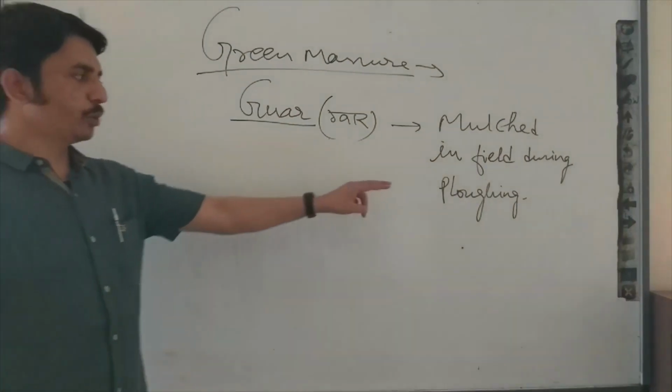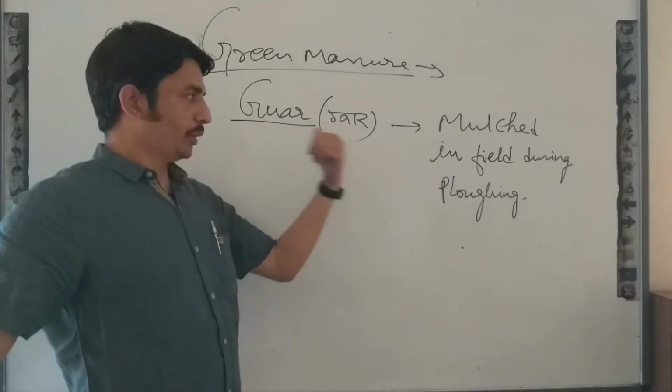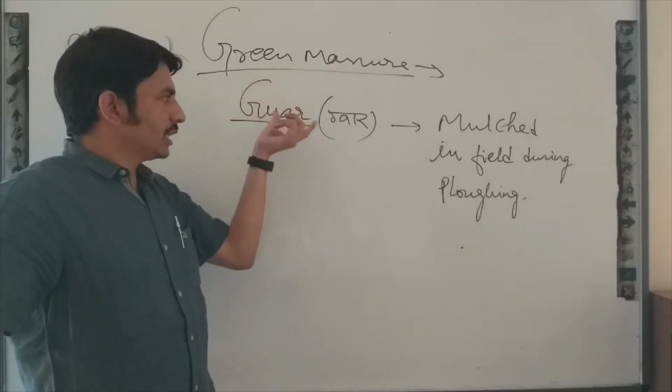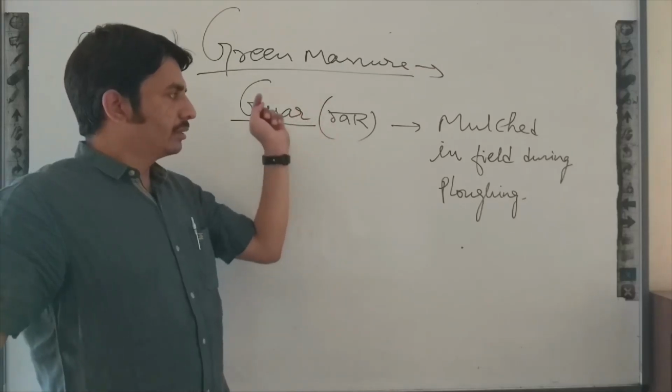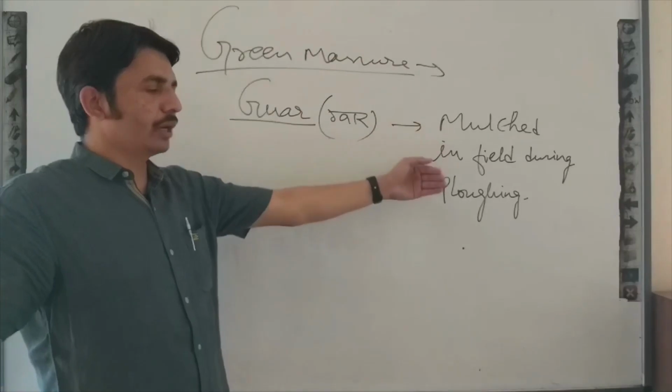As we discussed, plowing is a process that takes place before sowing seeds. So farmers grow guar, and this guar crop they mulch in the field during plowing.